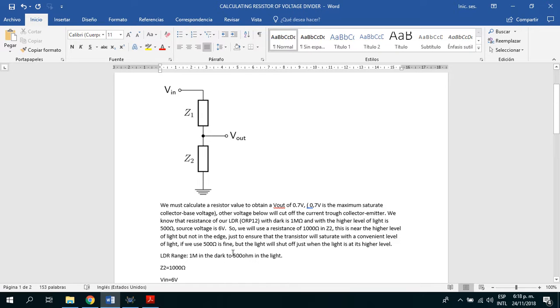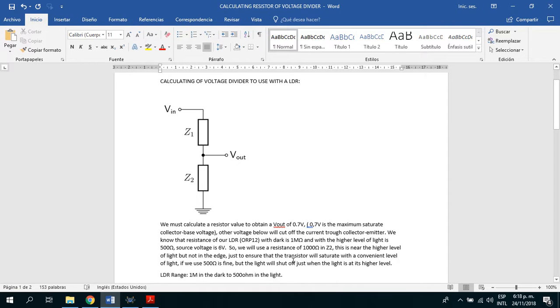0.7 volts is the maximum saturated collector base voltage. Any voltage below that will cut off the current through collector emitter. We know that the resistance of our LDR in the dark is 1 megaohm and with the highest level of light is 500 ohms. Source voltage is 6 volts. So we will use a resistance of 1000 ohms in Z2. This is near the highest level of light, but not at the edge.